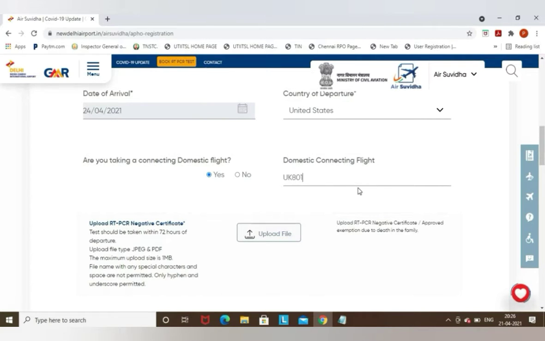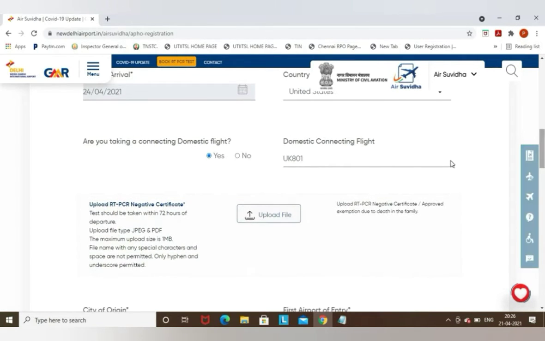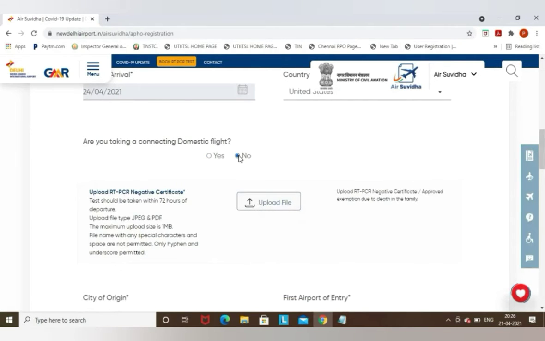I'm just showing you an example. If you are taking a connecting flight, you need to enter the Delhi Chennai flight number. If you are taking a connecting flight, in that case only. In this case, I will select no, since I am coming directly to Chennai and not going via Delhi.